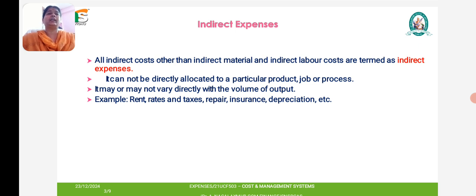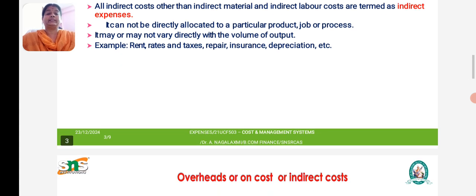It does not connect with the volume of output. So these are the expenses incurred without direct contact with the volume of output. Those costs are said to be indirect expenses.